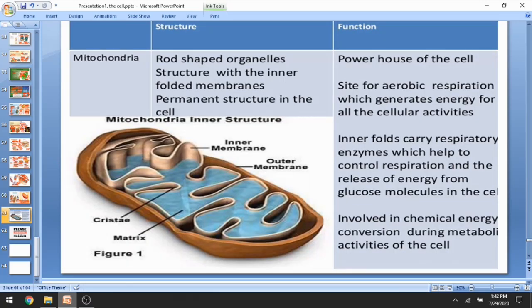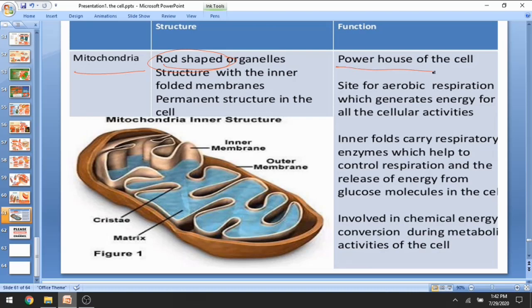Here I have the tablet again for your easy understanding. Mitochondria are rod-shaped organelles, famously known as the powerhouse of the cell. They have a permanent structure within the inner folded membrane, and they are present in numerous amounts within a cell.